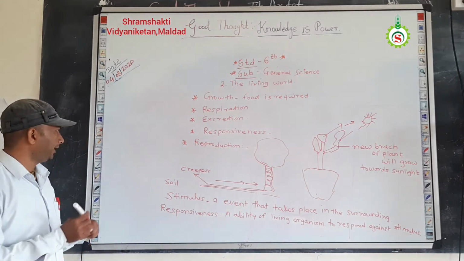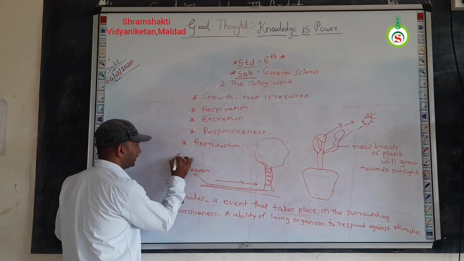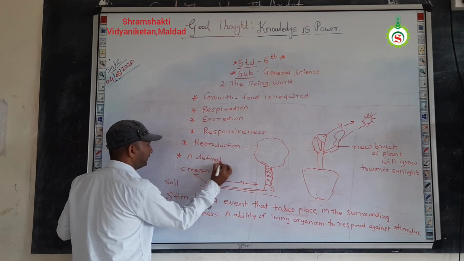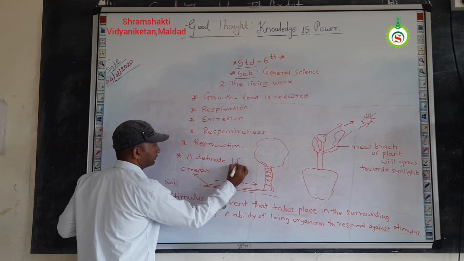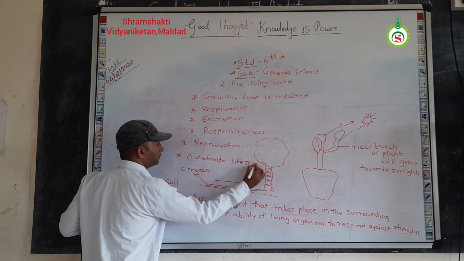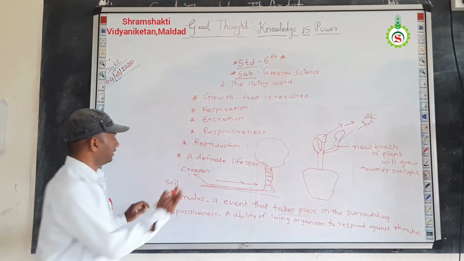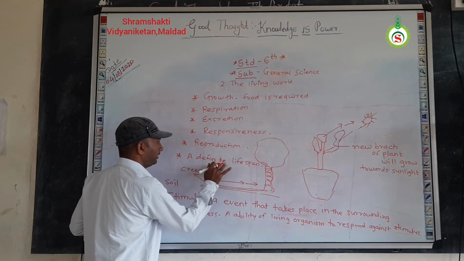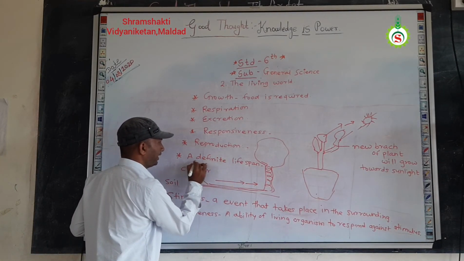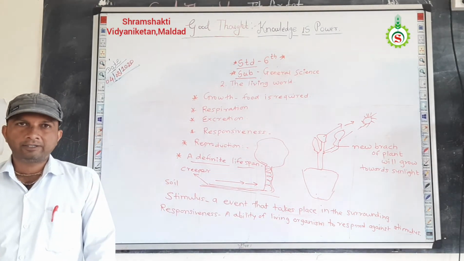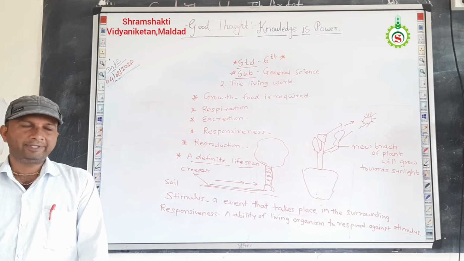Okay, then the next characteristic is a definite lifespan. It is also one of the important characteristics of living things. You know that non-living things do not have a limited lifespan.